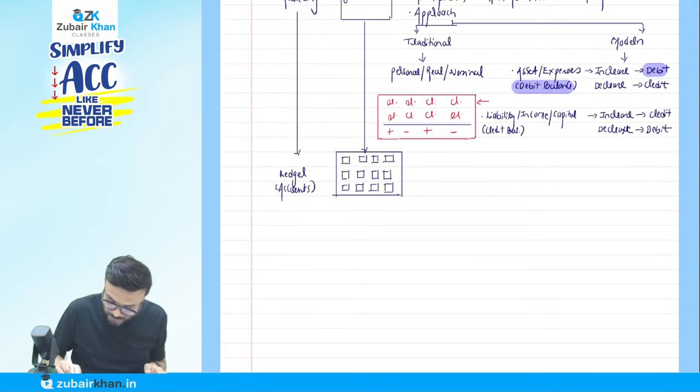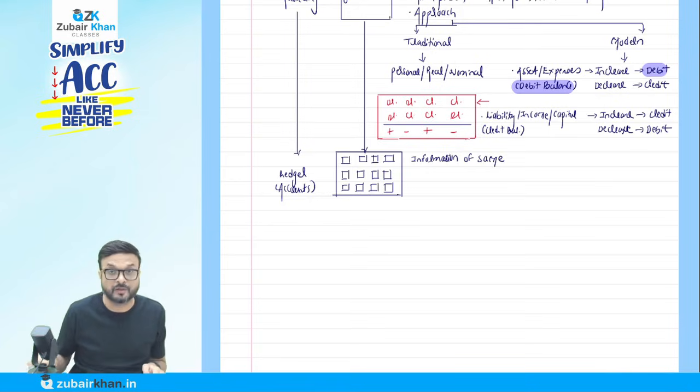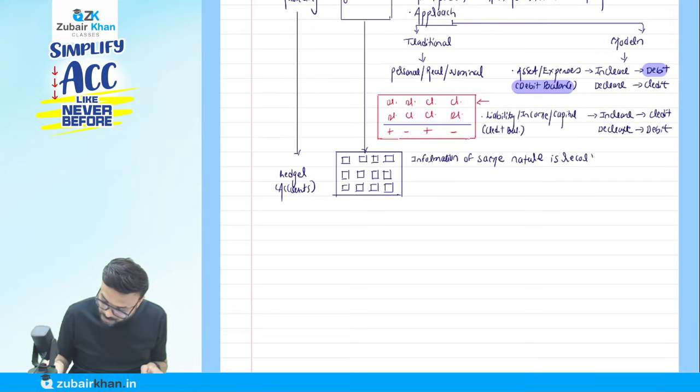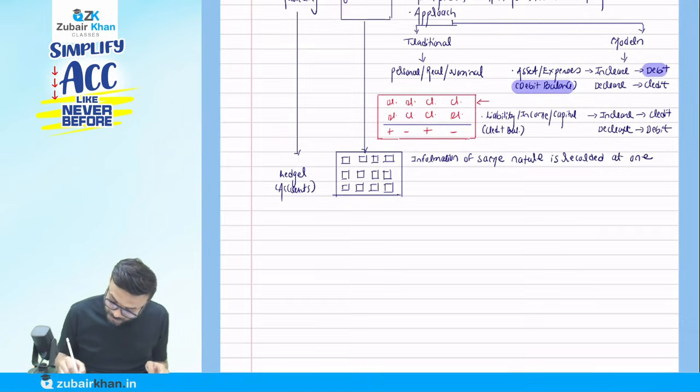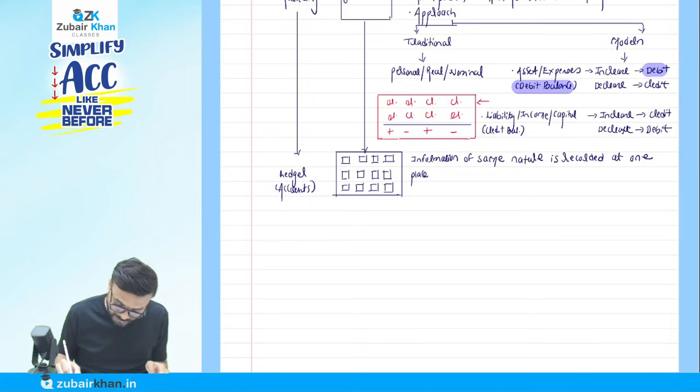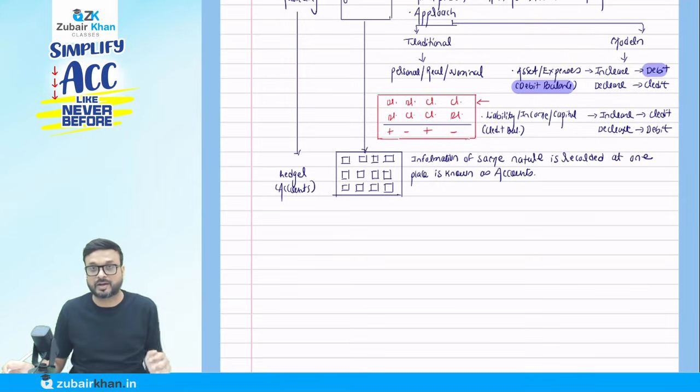So write it down now. What is this information? Information of the same nature is recorded at one place, and is known as an account.